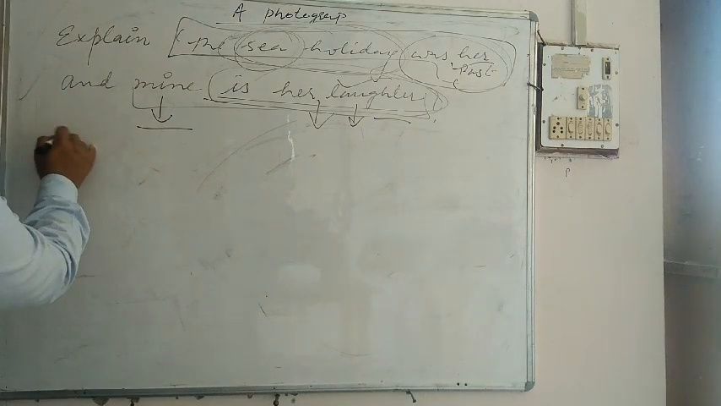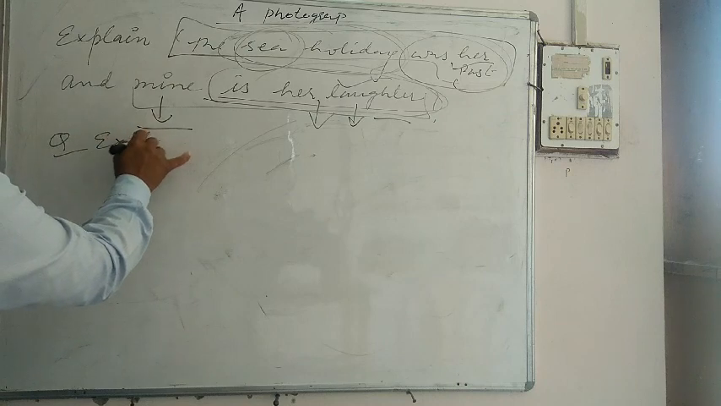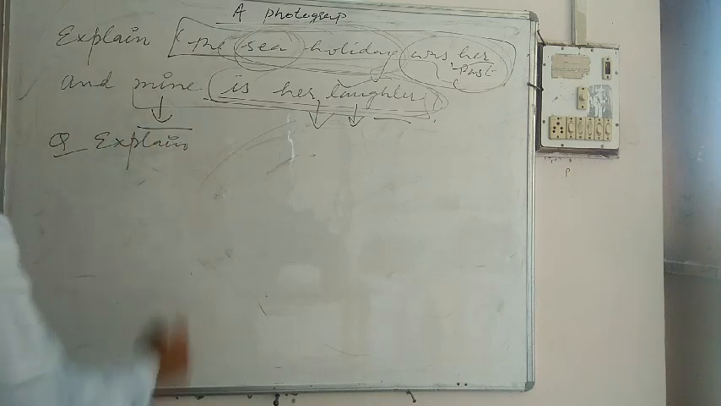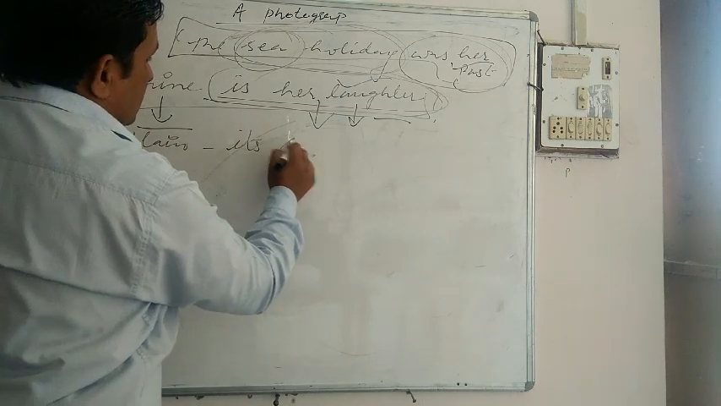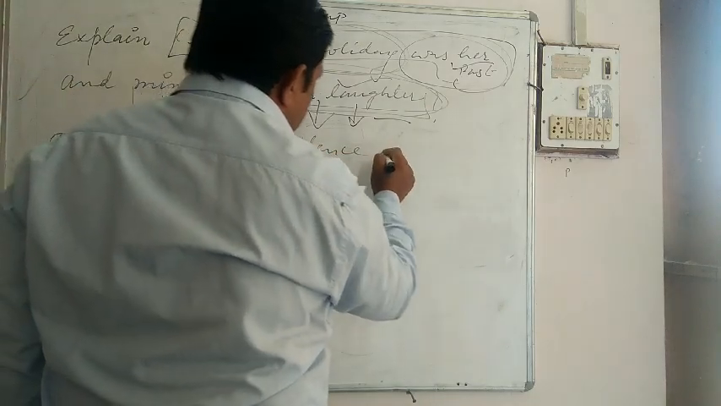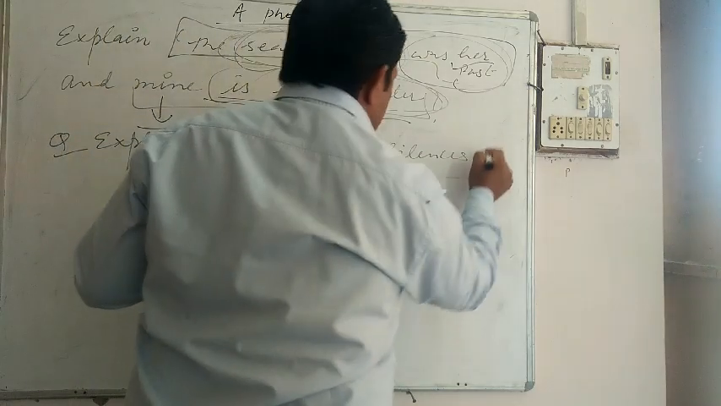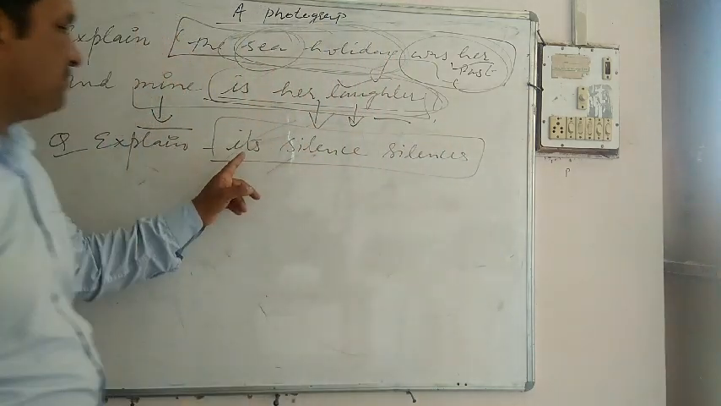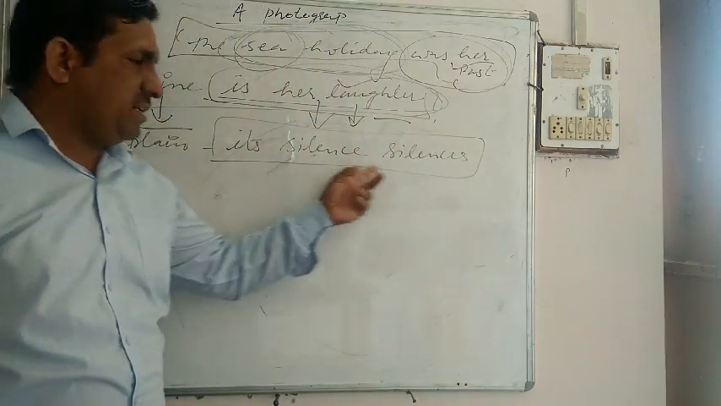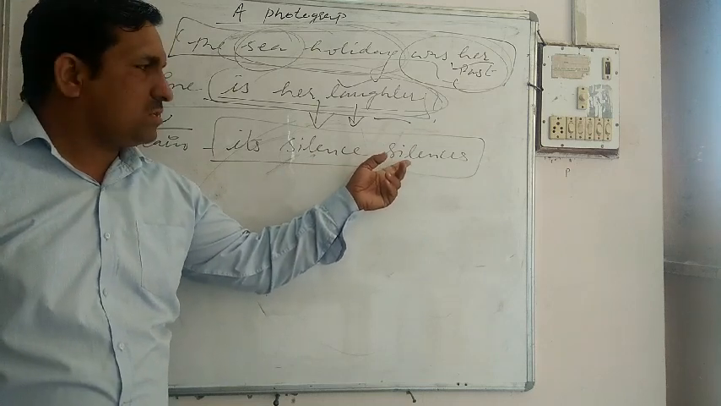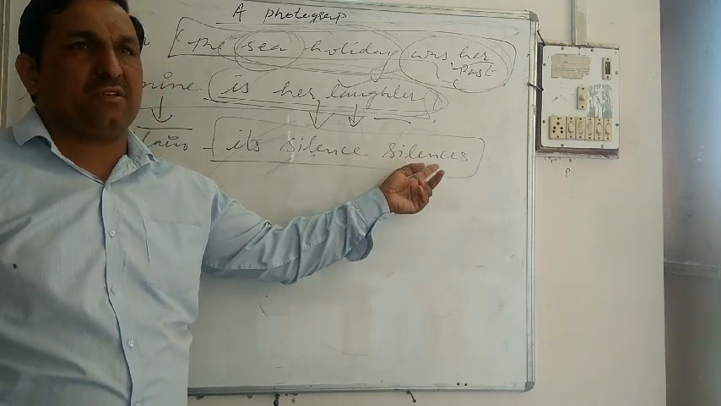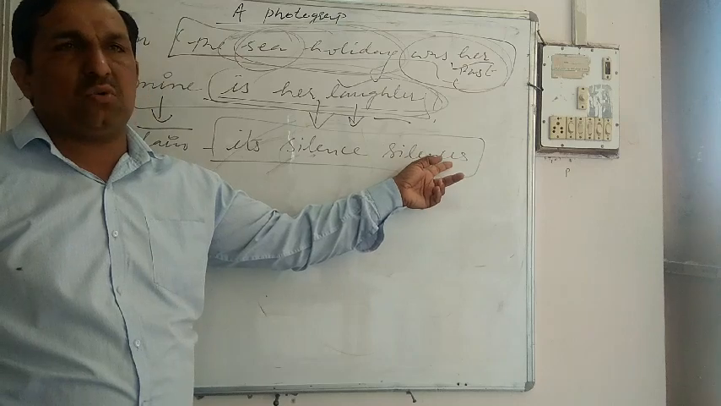Apart from that, there is a question: explain its silences. This is the last phrase of this poem, where it is being said, its silences. What's the silence? Silent the poetess. किस चीज की चुप्पी कवियत्री को चुप कर देती है?